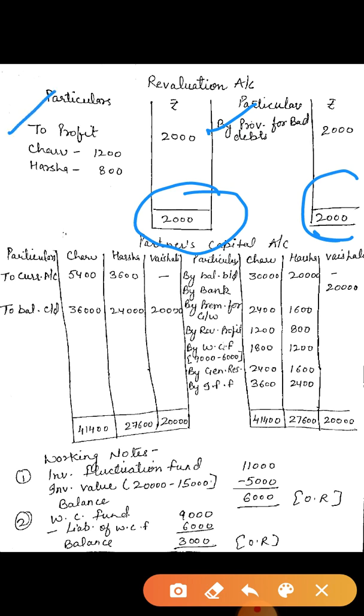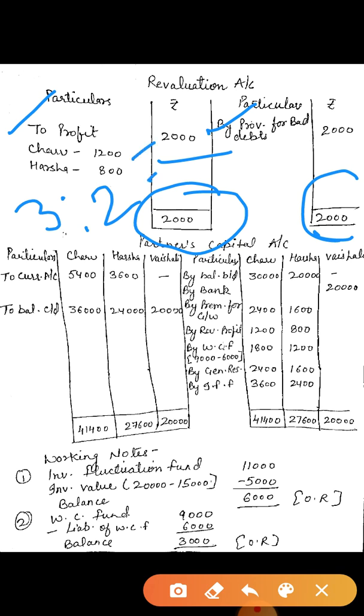This profit is divided between Charu and Harsha, the old partners, in the ratio of 3:2. I already told you how to divide. So Charu's profit is 1,200 and Harsha's profit is 800.